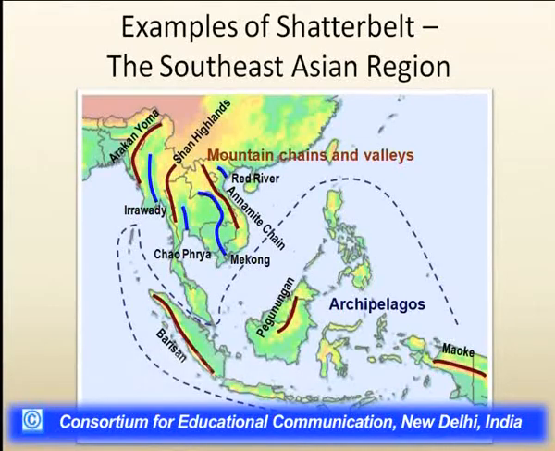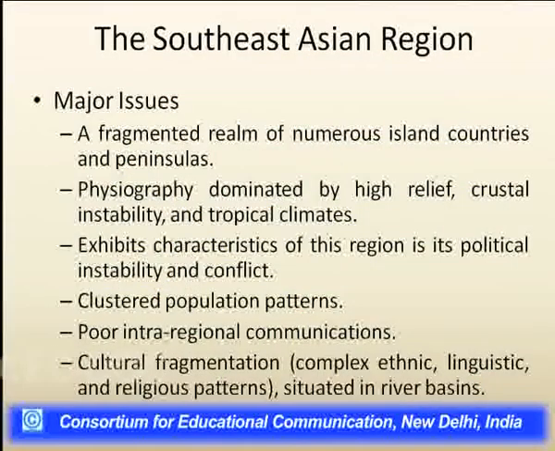This region is very much diverse, because different kinds of things are prevalent here, and there are major issues in this region, because it is very much fragmented, with various islands, different countries and different peninsulas. The physiography of these countries is dominated by dissected, high relief.